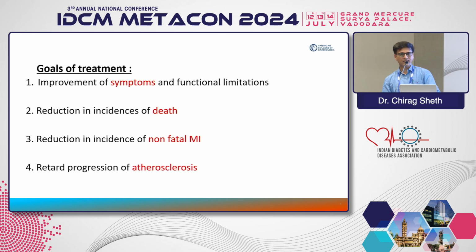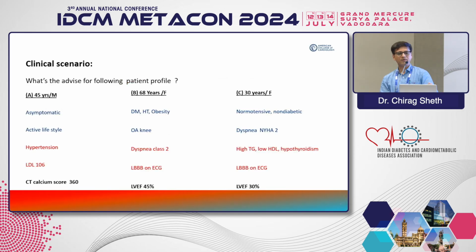So whatever you are treating them with, either medications or intervention in the form of angioplasty or revascularization with bypass, or for that matter anything, it is very difficult to show a mortality benefit of any given treatment modality. And therefore it is important that first and foremost you answer what your goals of treatment are, and the first and foremost is improvement in the symptoms. After that come other aspects: reduction in incidence of death, non-fatal MI, and atherosclerosis. So just keep in mind these 3 clinical profiles. We will come to it. We don't need answers as of now, but let us see at the end of the talk what we feel about it.